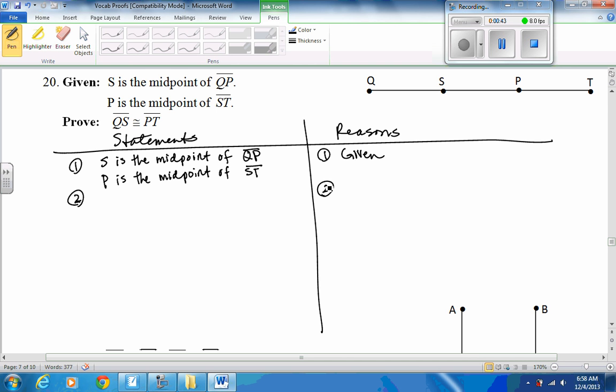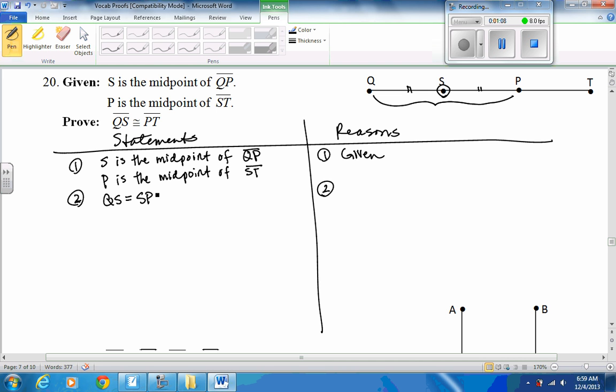Maybe we'll go with equals, because if S is right in the middle of Q and P, by definition of a midpoint, those couple are going to be the same. QS is going to be the same as SP. So I think let's go with the measure, and then we can use replacement rule. And maybe I'll point out how you could have used the transitive property, and I'll try to get it lined up just so. So QS equals SP.